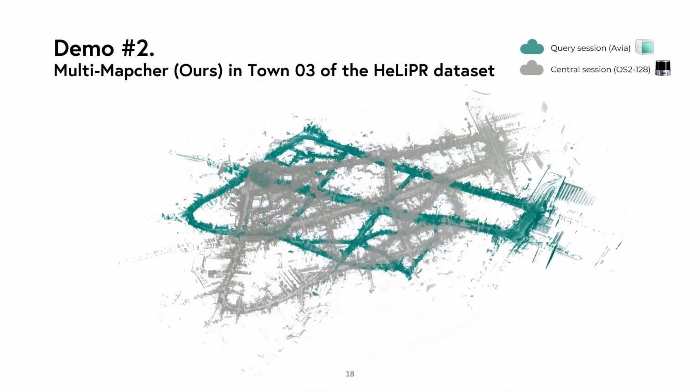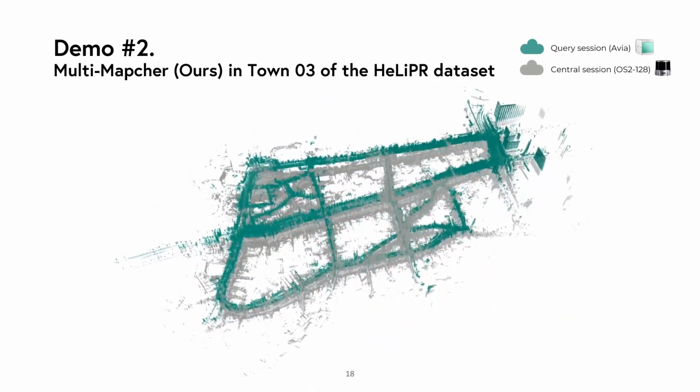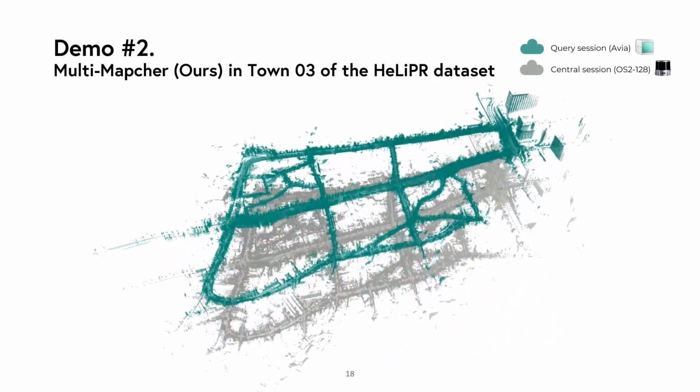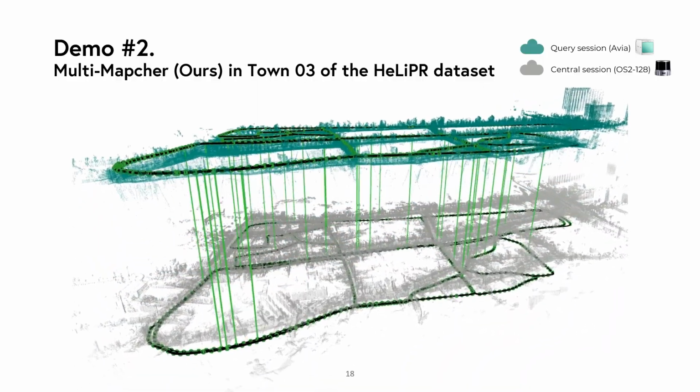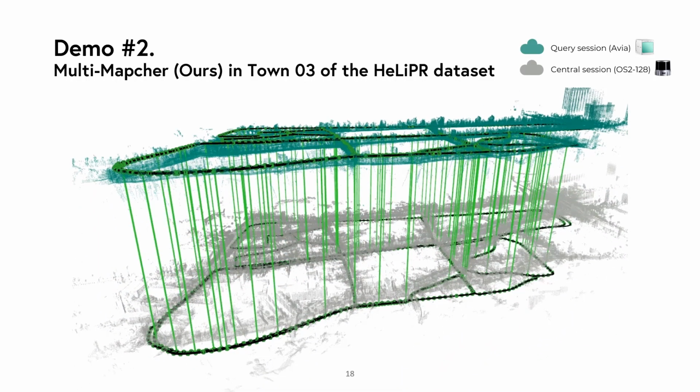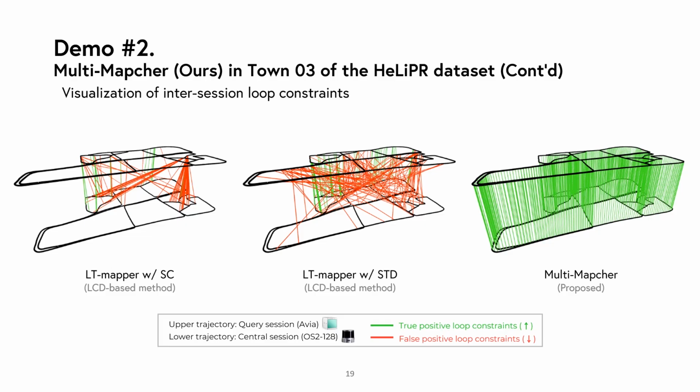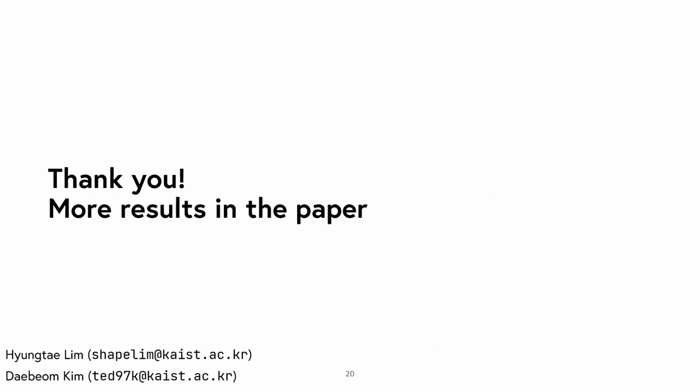Next demo is tested on the Town 03 sequence on the HeliPR dataset. LiDAR sensors for each session are the same as in the previous demo. In this, similar to the previous demo, our proposed method shows better results. In particular, our approach still gives fewer false positives and many more true positive loop constraints than LCD-based methods.